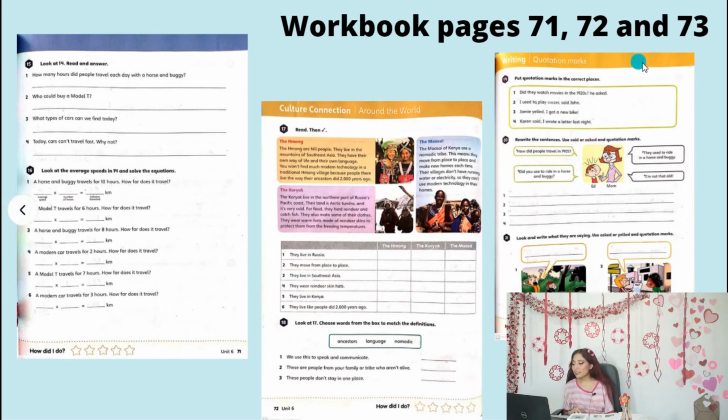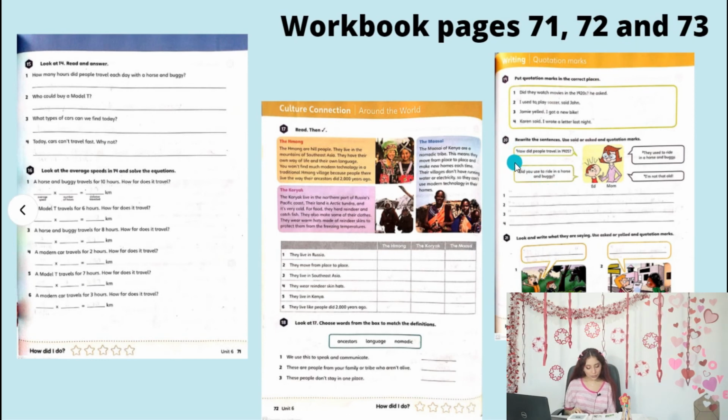Remember that asked is only used when someone is asking or making a question. Asked es solo usado cuando estamos hablando sobre una pregunta que alguien hizo a otra persona. Nunca lo vamos a usar para una oración. Al contrario de said. Said nunca lo vamos a usar para una pregunta, okay? So, pay attention to this because asked is only used for questions, okay? We have one question in here, another question in here.